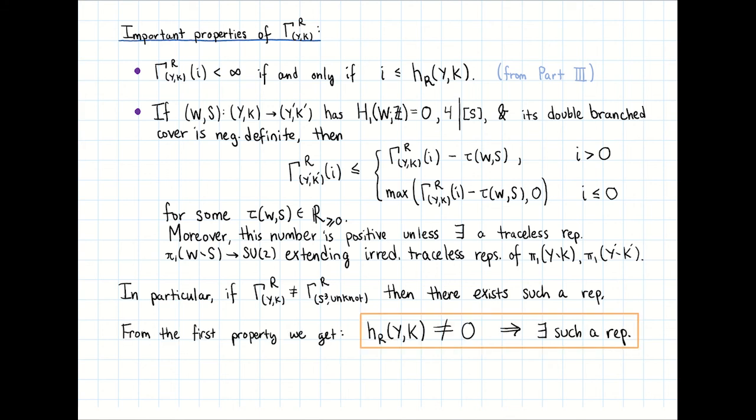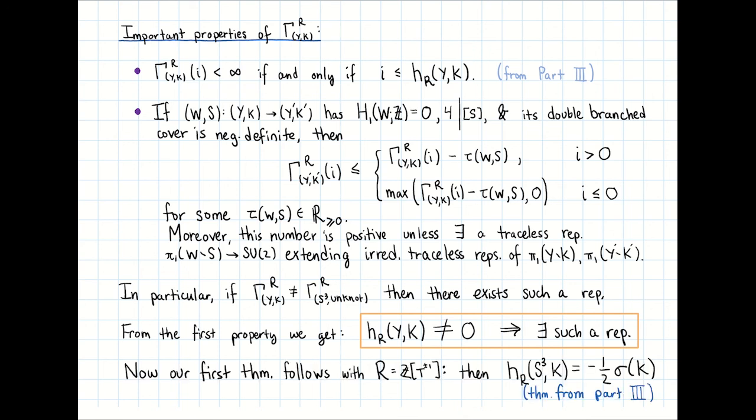Therefore, we obtain the following. If the Frøyshov invariant of (Y, K) with respect to the coefficient ring R is non-zero, then there exists a representation as described above for (W, S). Now, the first theorem I stated follows by taking the coefficient ring R to be the Laurent polynomial ring in the variable t. For in this case, we have a theorem, first stated in Part 3, that the Frøyshov invariant is exactly equal to minus 1/2 the signature of the knot.